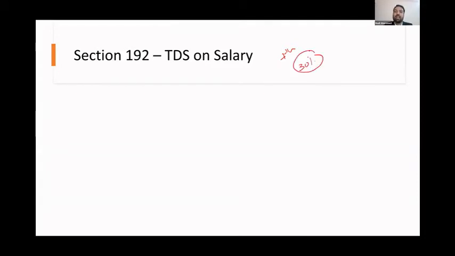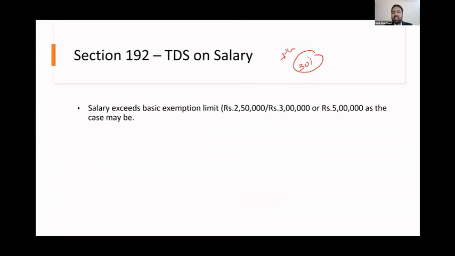30% of your expense will be disallowed. Now, section 192 discusses TDS on salary. There is no specific rate for TDS on salary because it depends entirely on the basic exemption limit. For an individual, you don't have to pay tax up to 2,50,000.